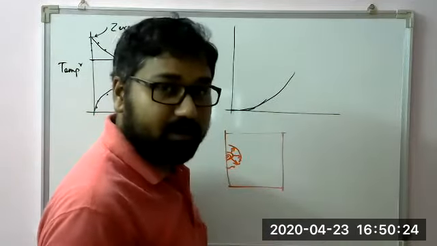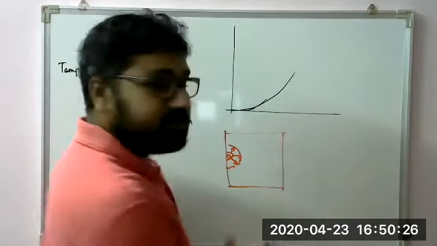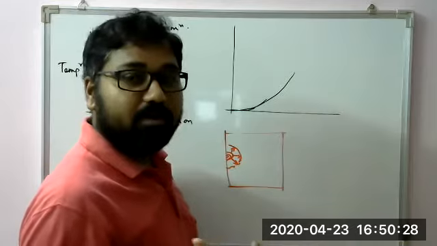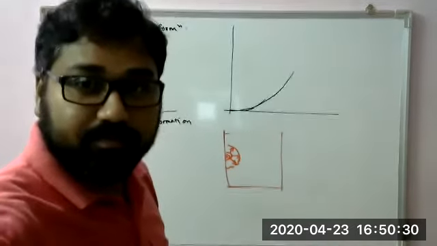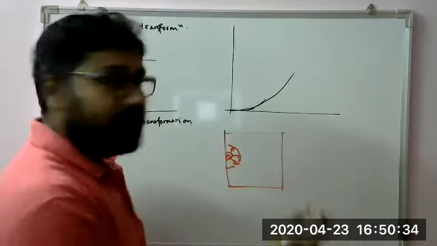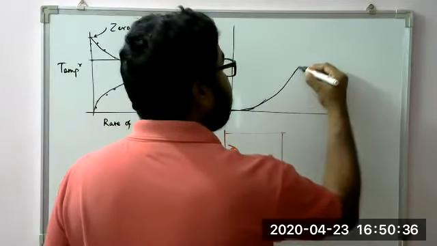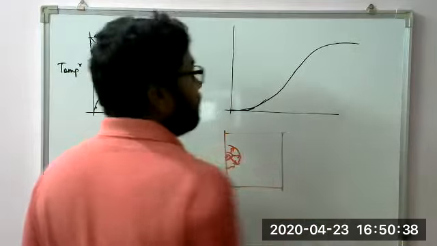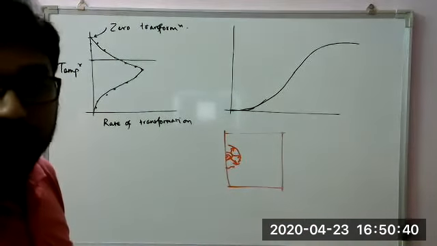But after a while, when a sufficient amount of migration has taken place, not enough atoms are there which can give away this energy, and gradually this will become flat, like this. This is called a sigmoid curve.